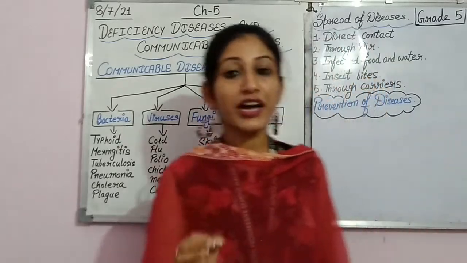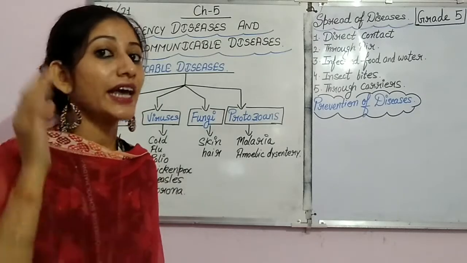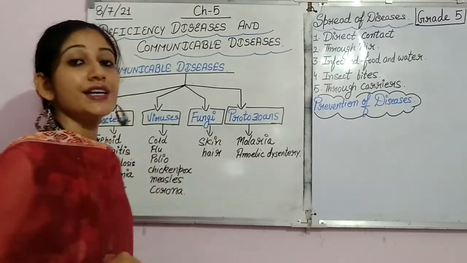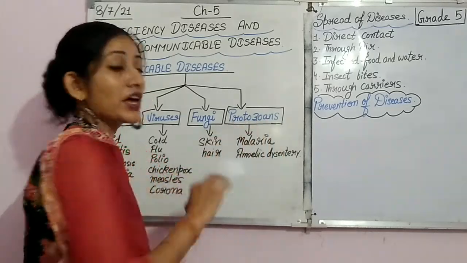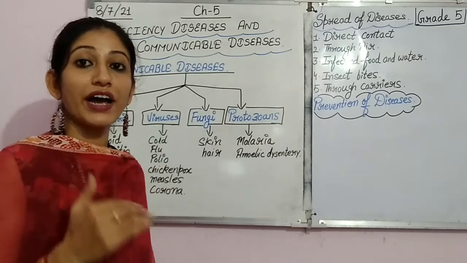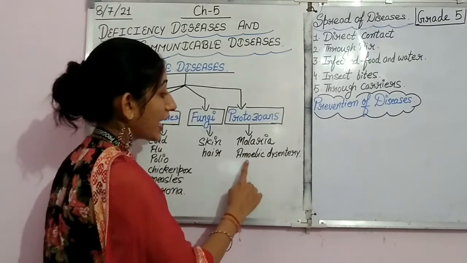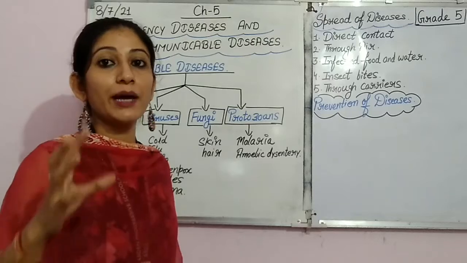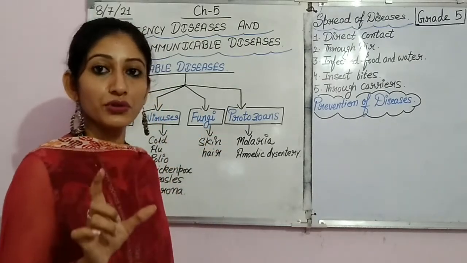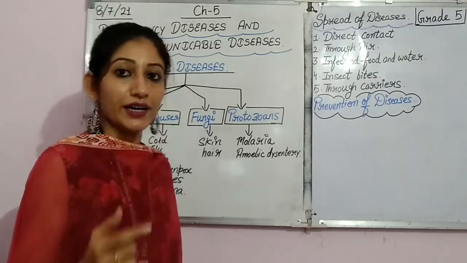When we talk about fungi, it is a microorganism which causes disease of skin and hair. The disease of skin and hair is caused by the microbe called fungi. Similarly, we have protozoa or protozoans. These are the microorganisms which we usually find in water, and the diseases caused by the protozoa are like malaria and amoebic dysentery. Amoebic dysentery means the type of dehydration that you suffer from. Due to the protozoa, diseases like malaria and amoebic dysentery occur.